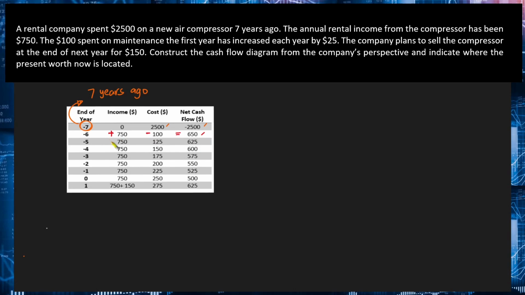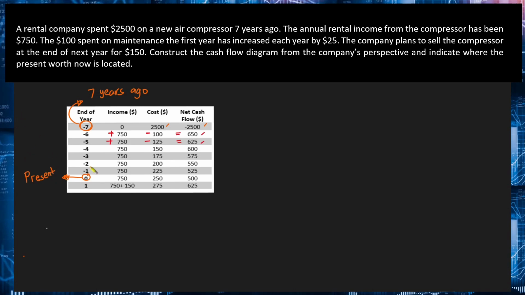And for the following years, same pa rin yung income natin, that will still be $750, but the cost will increase by $25 per year. Therefore, for the next year, the cost will now be equal to $125. Therefore, yung net cash flow natin will now be $625. And then, so on. Again, yung present time natin dito, or yung now, is yung t equal to 0.